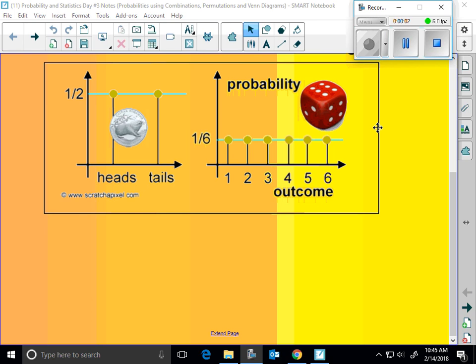Probability statistics day number 3. We jump into probabilities using combinations, permutations, a couple other methods.